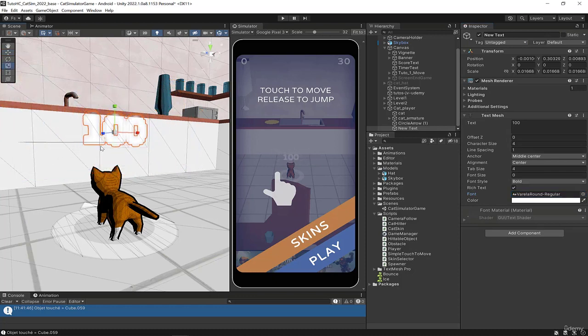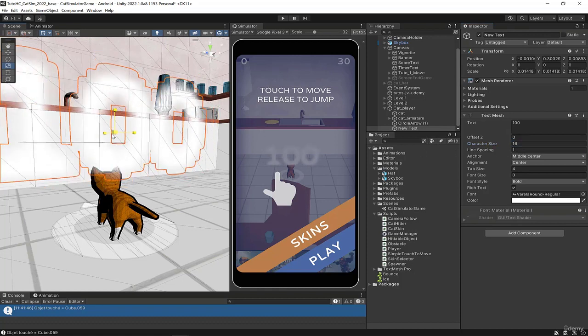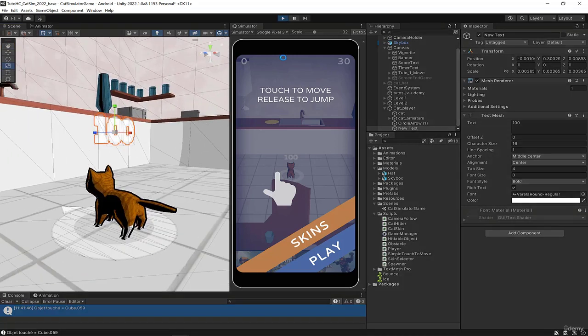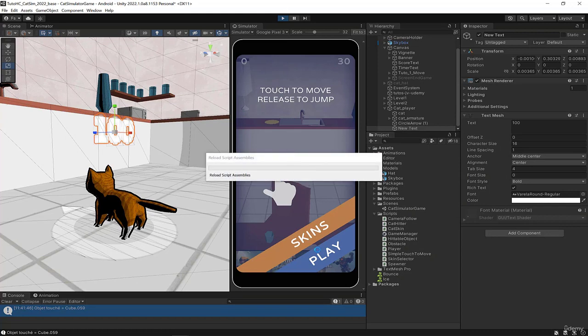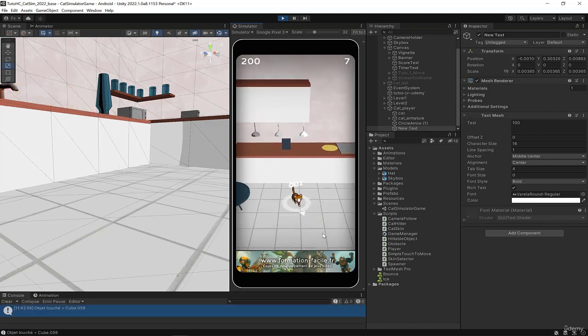Now, look what I'm doing. The text is actually blurry. I'll increase the character size, I'll put 16, and I'll reduce the text. By doing that, we get a better resolution. If I increase the character size but decrease the object size, we increase the resolution a bit and have a better looking text. We'll test it again to check. I'll launch the game, click on play, and there we see that the text is hanging on the character.